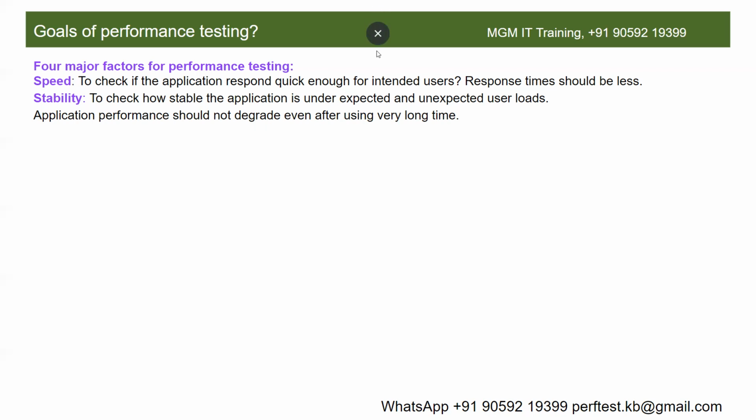A typical web application response time should be less than 3 to 5 seconds, right? Even when using an application continuously for hours and days together, performance should not degrade.